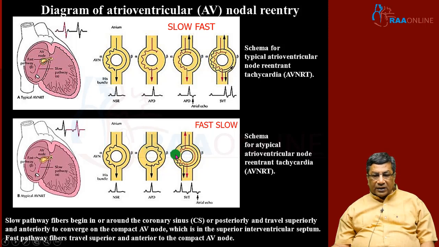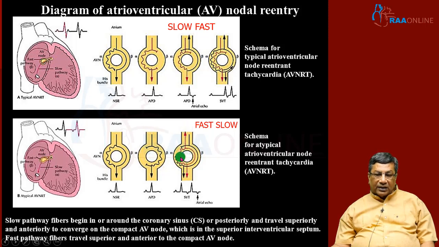Because the retrograde conduction is going to be very slow through the slow pathway, the retrograde P wave will be very much away from the QRS. It is not in the ST segment like AVRT, but is well away, clearing the T wave, because here the slow pathway is conducting retrogradely.